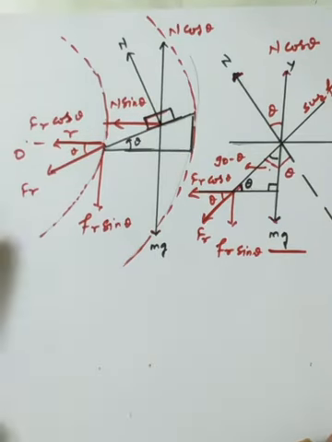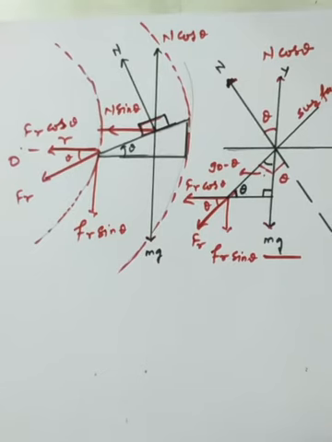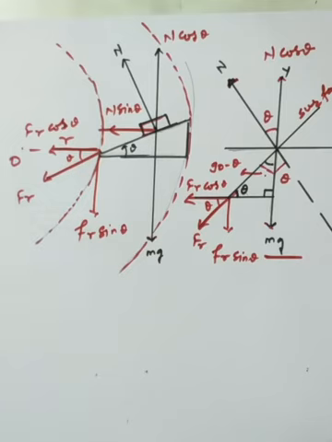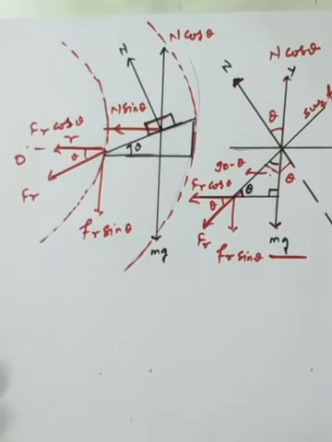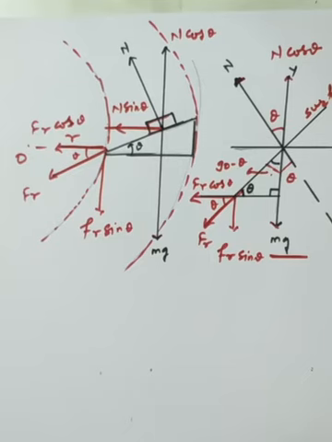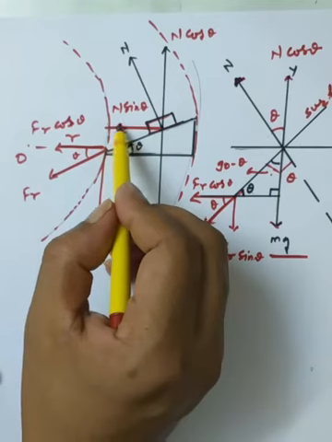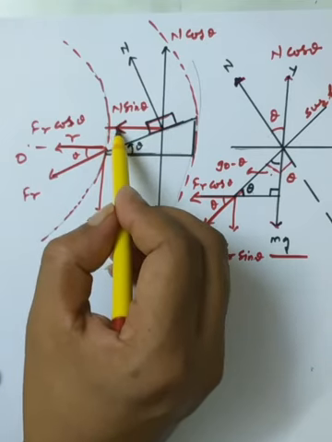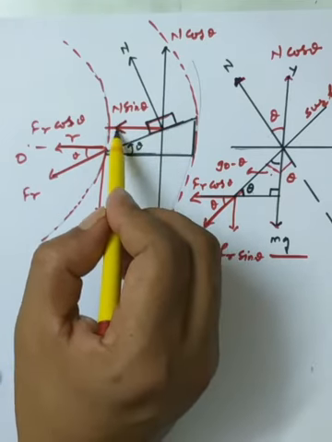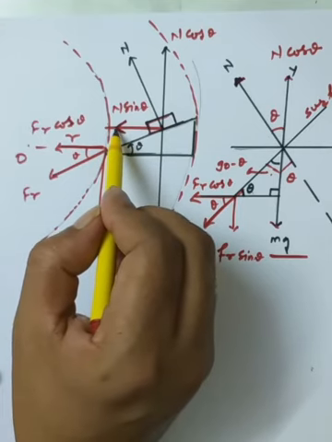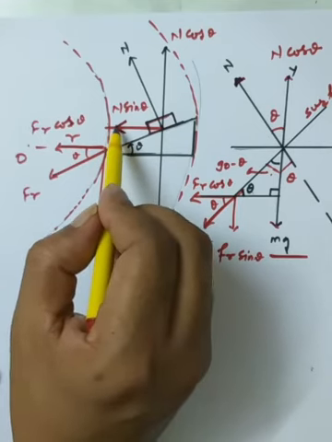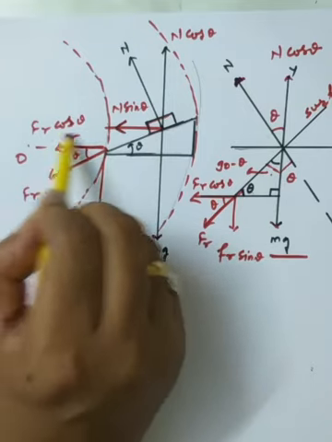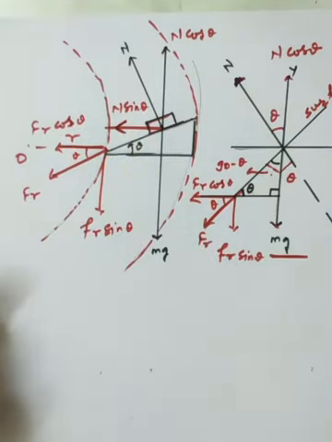Now we have applied the basic FBD concept, and we are making the conclusion about the net upward force, the net downward force, and the components of the forces responsible for the centripetal force. I want to say that we get the centripetal force with the help of the component of the normal reaction that acts along the horizontal direction, and this component along with the friction helps the vehicle stay on the curved road.